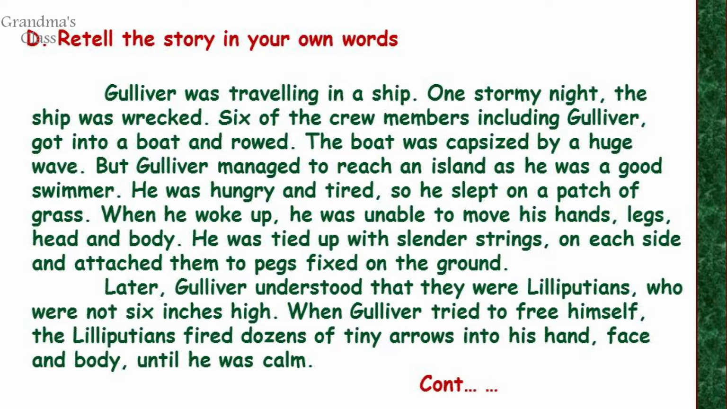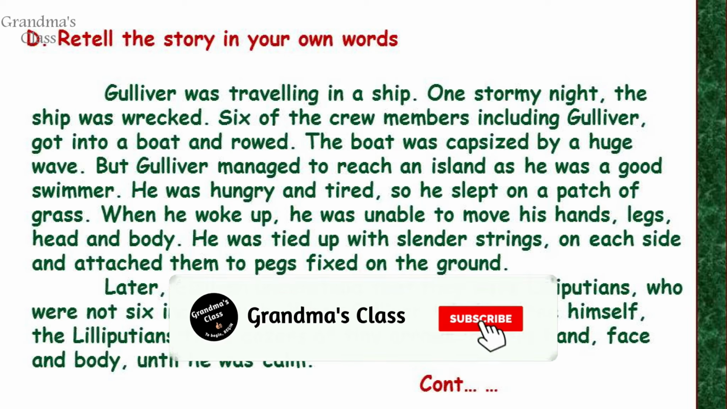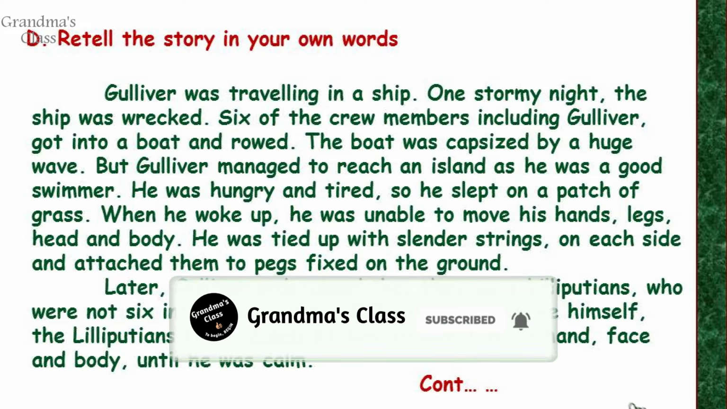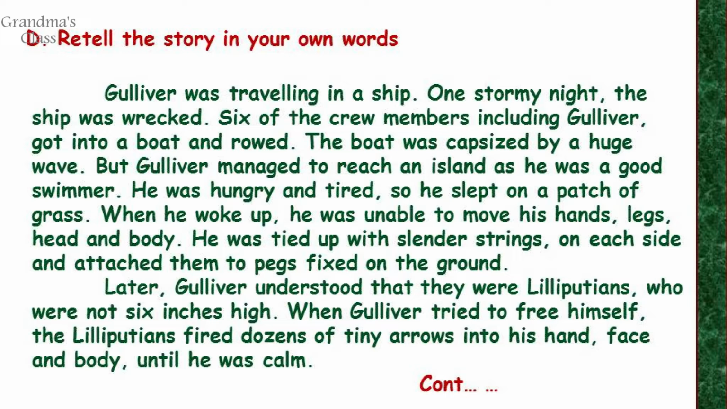Question D. It's a paragraph question. Retell the story in your own words. Gulliver was traveling in a ship. One stormy night, the ship was wrecked. 6 of the crew members, including Gulliver, got into a boat and rowed. The boat was capsized by a huge wave. But Gulliver managed to reach an island as he was a good swimmer.